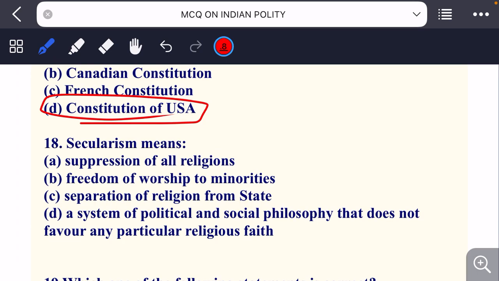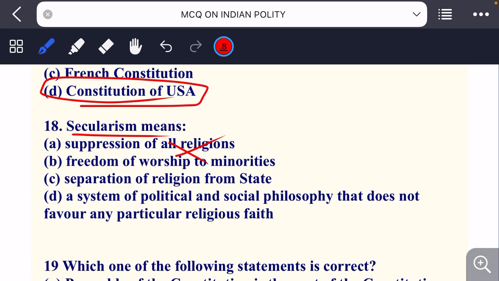Secularism means, secularism के क्या मायने हैं? Suppression of all religions, freedom of worship to minorities, separation of religion from state, a system of political and social philosophy that does not favor any particular religion, faith. So if you will be also sitting in exam, the options are designed in a way that it will ultimately confuse your mind. If you look at the first two options, you will ultimately disqualify them.